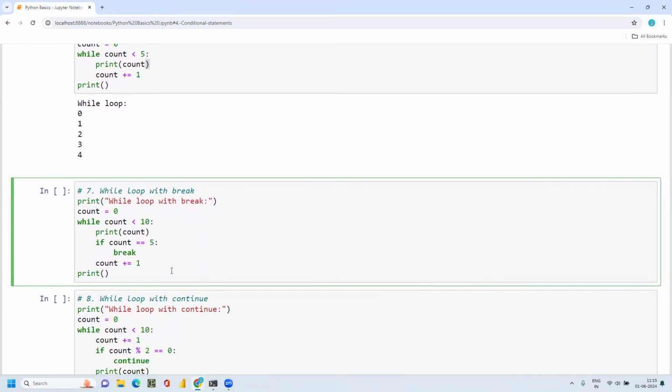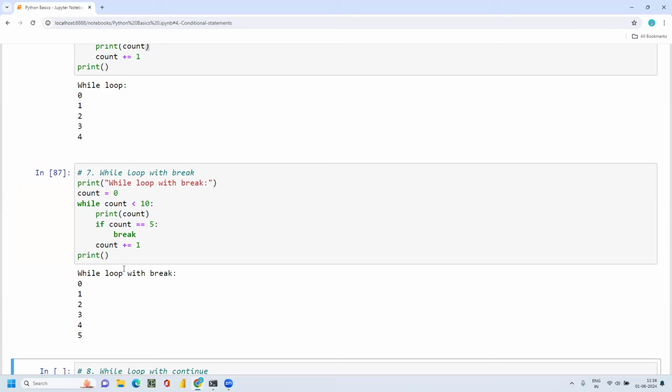So this is how you can use a while loop. And this is a while loop with a break statement, where I want to break the loop if the condition is satisfied, so I'm instructing the machine to stop there. Just like the above example, I started the loop with 0, then I'm giving this condition, print count. Then if the count is equal to 5, then break. Okay, now the count is 0. Is it equal to 5? No, 0 is not equal to 5, and it will check this condition, 0 is less than 10.